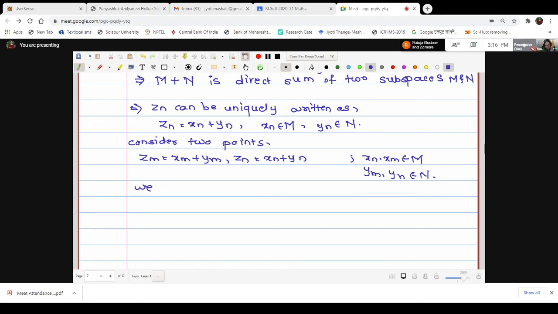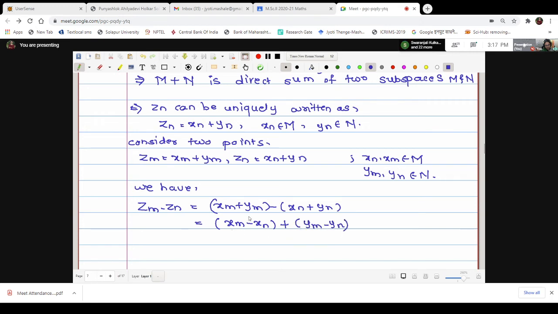Now we have Zm minus Zn. What is it? xm plus ym minus xn plus yn. Now let me write this as xm minus xn added with ym minus yn.